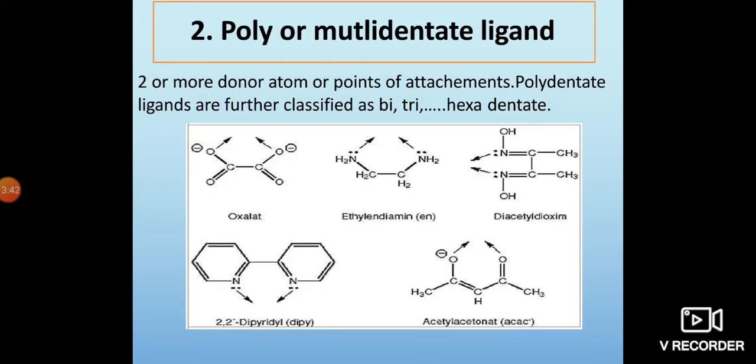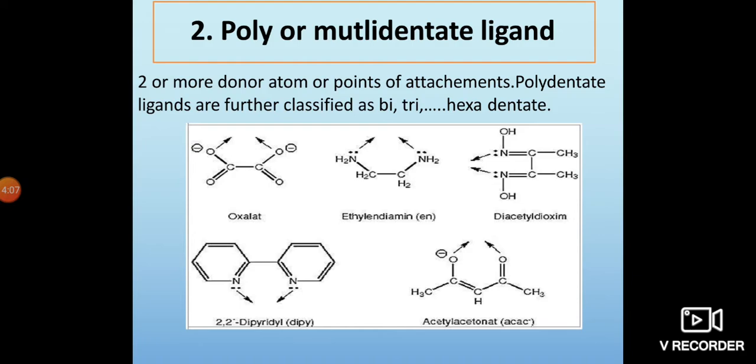Then the poly or multidentate ligand. 2 or more donor atoms or points of attachment is known as a polydentate ligand. Polydentate ligands are further classified as bi, tri, tetra, penta, hexa and so on, for dentate ligands.